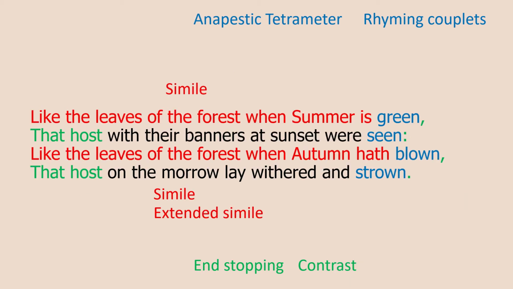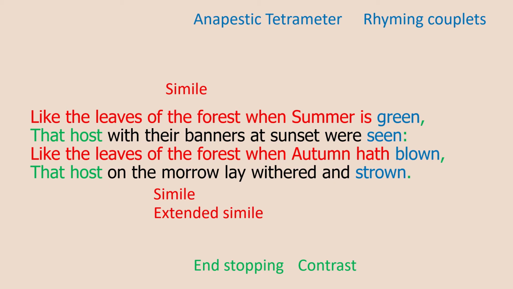Okay, stanza 2. Like the leaves of the forest when summer is green. So the first line of stanza 2 is a simile, and this simile compares the Assyrian soldiers to leaves, particularly leaves in summer. So in summertime, the weather is good. Trees and bushes and plants are growing their leaves, their foliage. The leaves are young, strong, healthy, and this reflects the Assyrian army. Their soldiers are young, strong, healthy. They're in such good condition, it's almost certain they're going to win this battle.